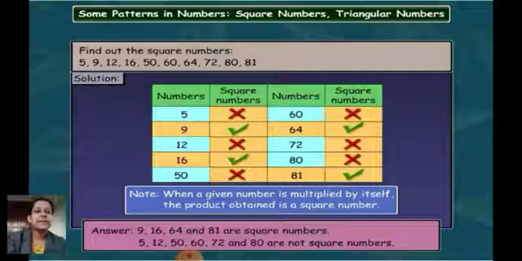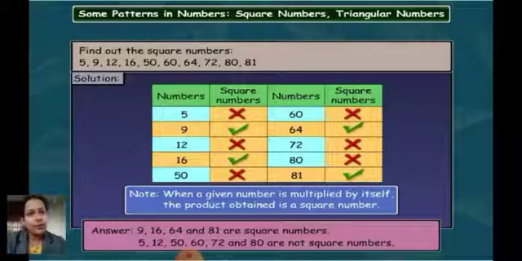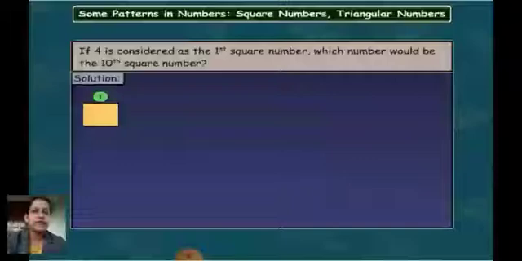So the answer is 9, 16, 64 and 81 are square numbers, whereas 5, 12, 50, 60, 72 are not square numbers. Okay students, now let's proceed further.